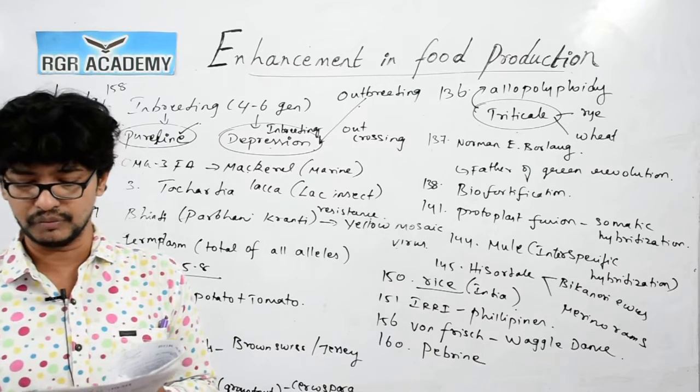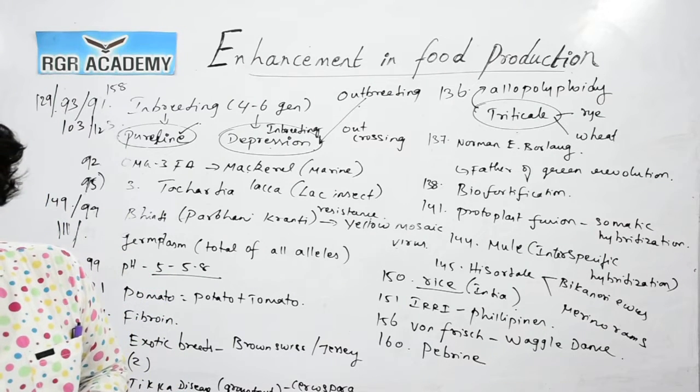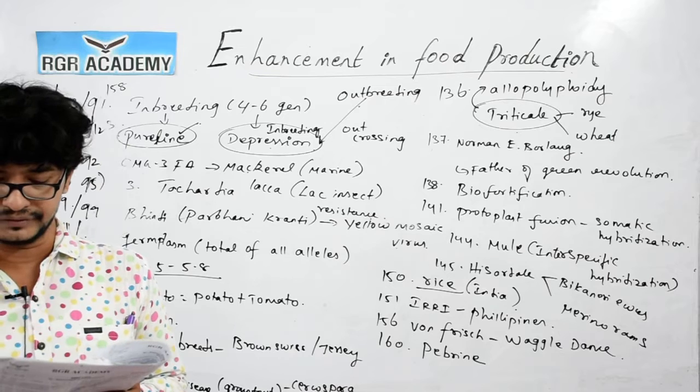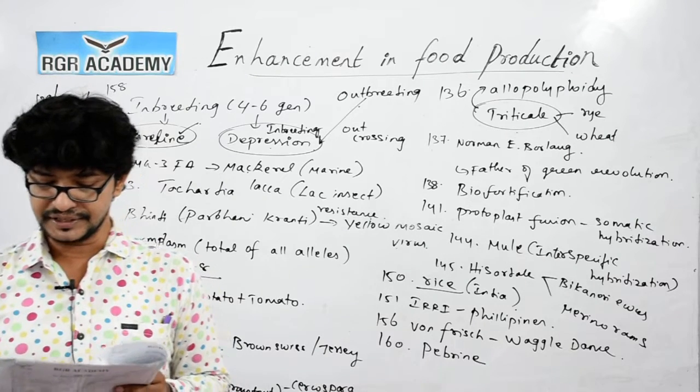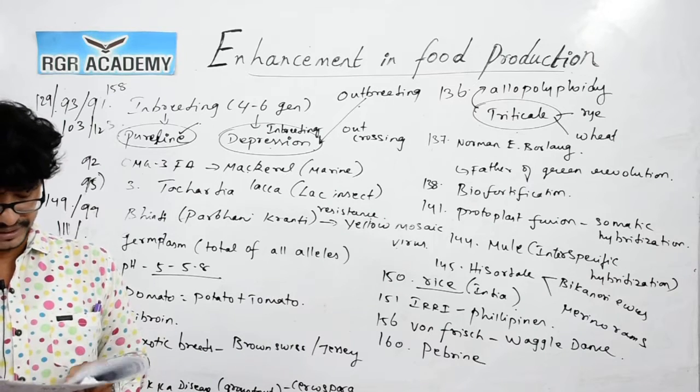162. Match column 1 and 2 and select the correct option from the codes given below. You could see, out of the 4 options, A with 3, B with 4, C, that is wheat, with Sonalika, and cowpea with Pusa Sawani.